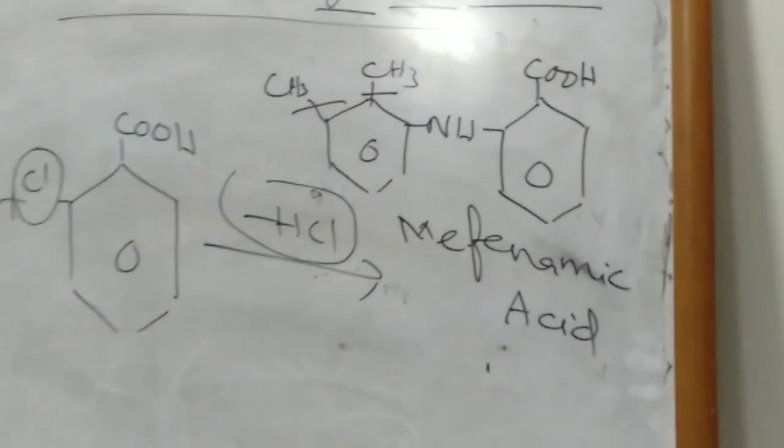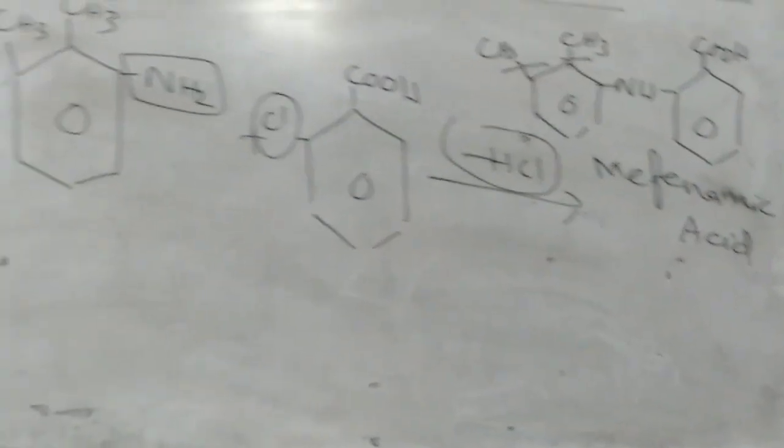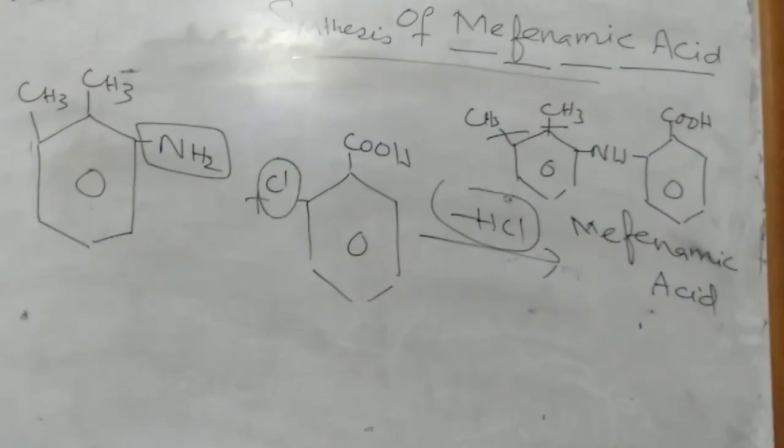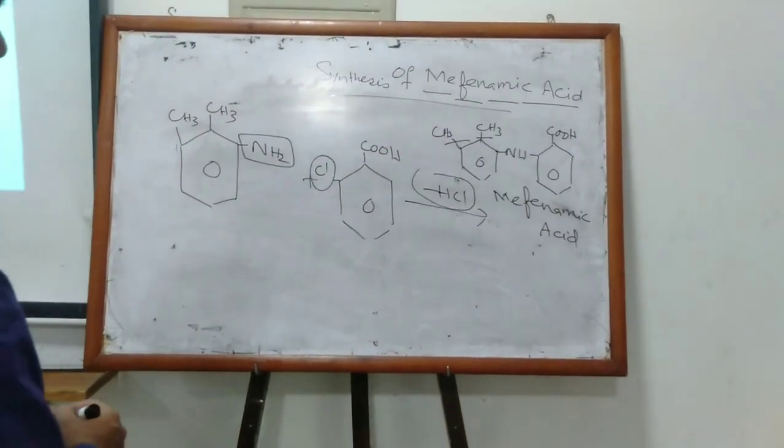Second, synthesis of flufenamic acid occurs when chlorobenzoic acid is reacted with aminotrifluoromethylbenzene.